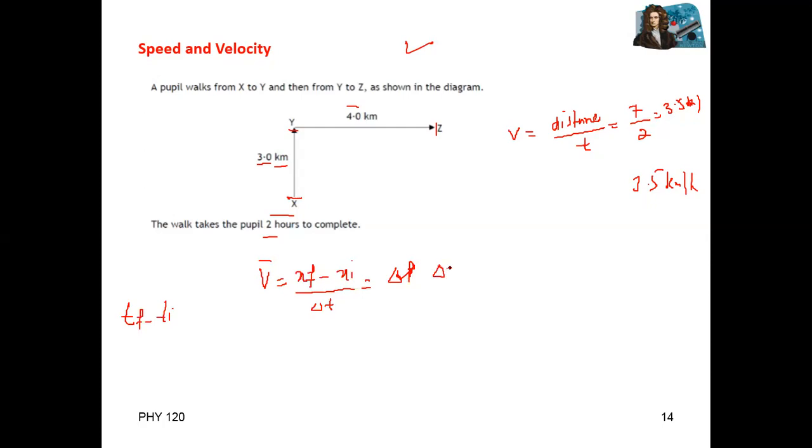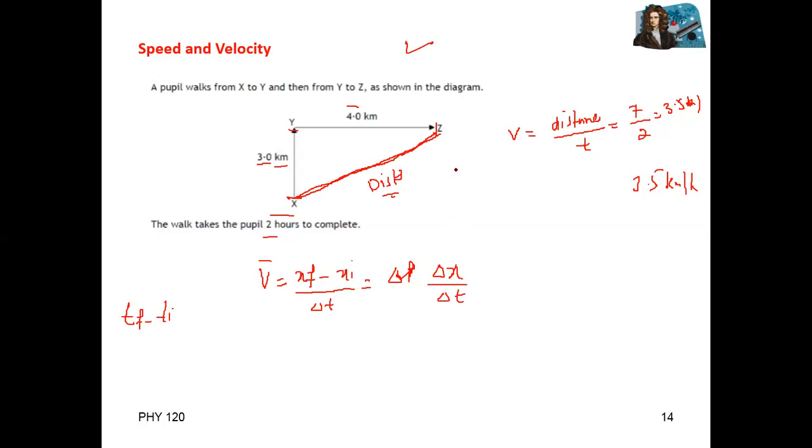Sorry, change in displacement divided by change in time. Now, what is displacement here? Displacement is the shortest possible distance. You can see this distance; this distance is your displacement. So how can you find this distance? Yes, Pythagorean theorem. So we can find this distance by the Pythagorean theorem.